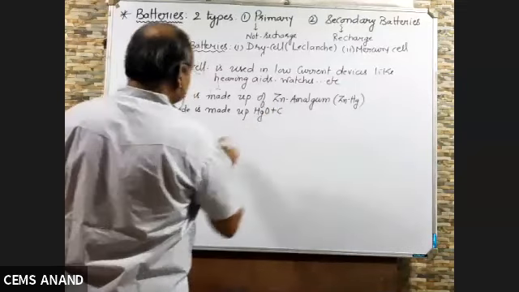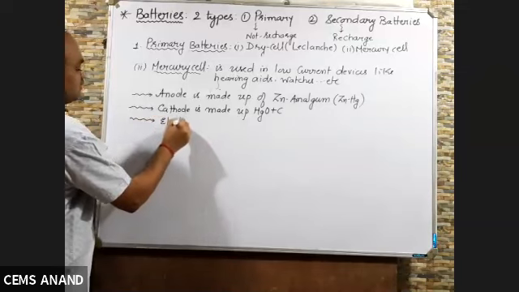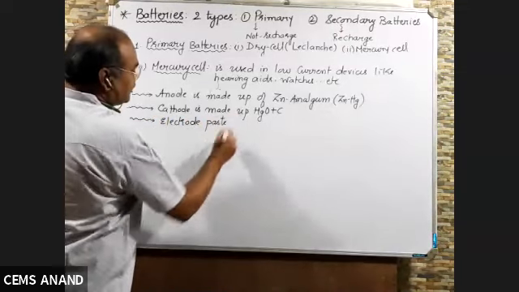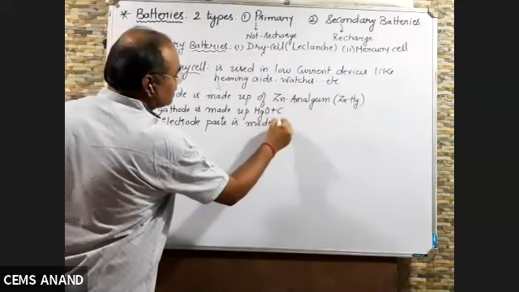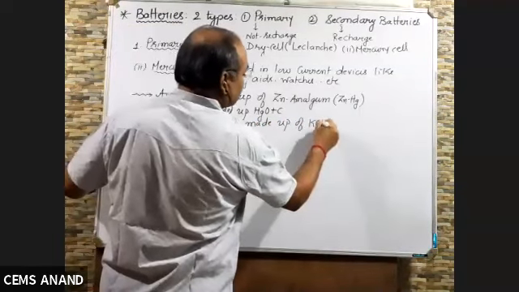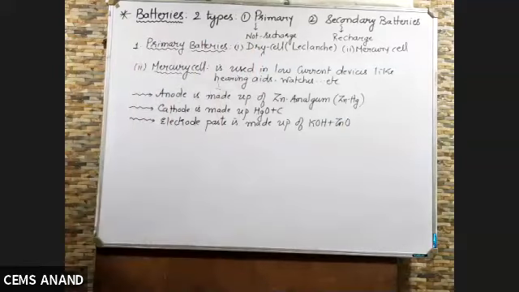So here it is, and the third point is paste. Electrode paste is made up of KOH plus ZnO. So this is an important point you have to remember in comparison to